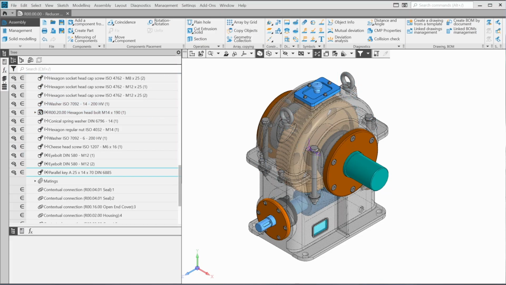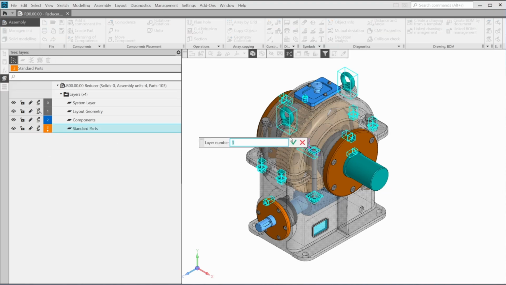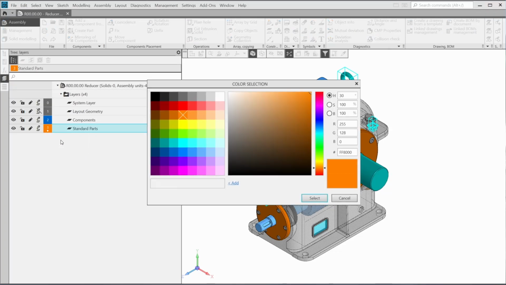To make a layer current, click on its number. New objects will belong to the current layer. Also, you can change the layer number and color.